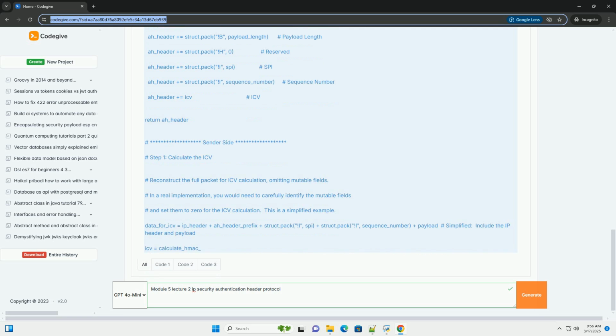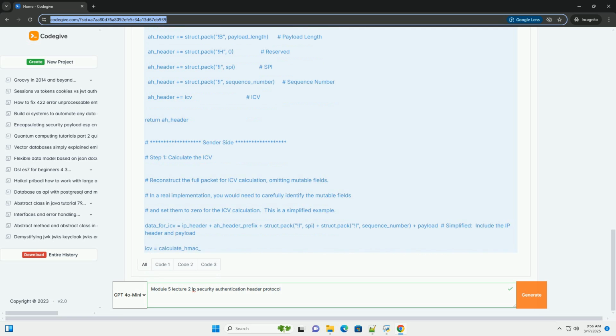3. Receiver processing. The receiver receives the IP packet with the AH header. The receiver uses the SPI and the destination IP address to look up the corresponding security association, SA, in its security association database, SAD. The receiver validates the AH header.